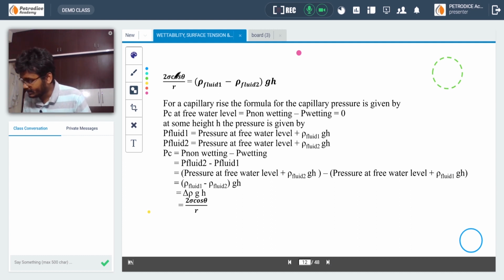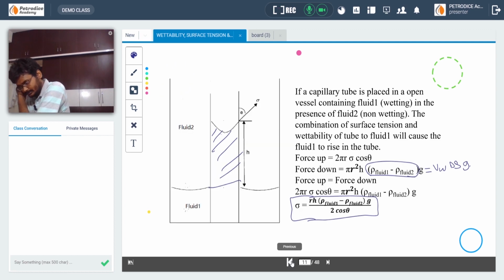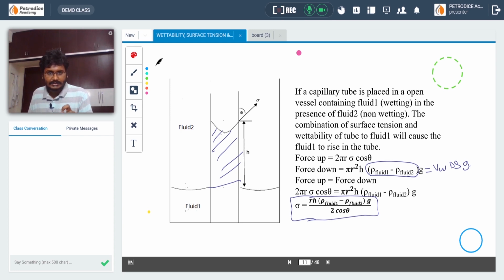From that we will calculate this one. PC is equal to 2 sigma cos theta by r. How do we do it? In this particular case, capillary pressure is defined in terms of the pressure in the wetting phase and the non-wetting phase.